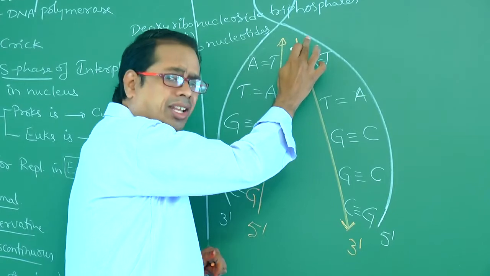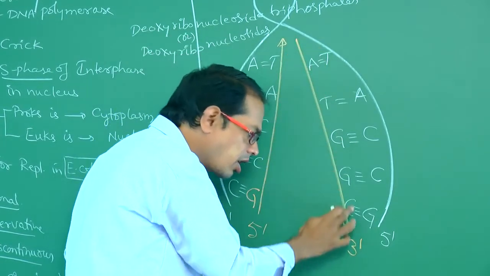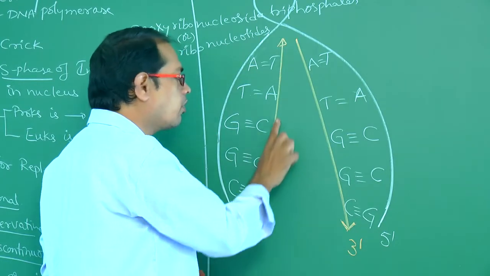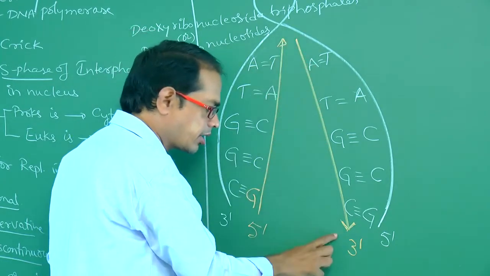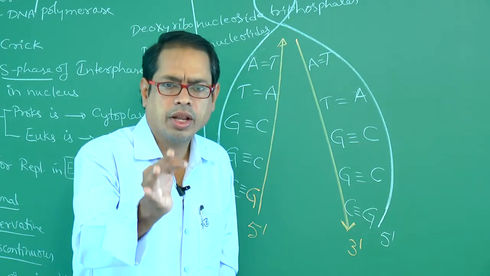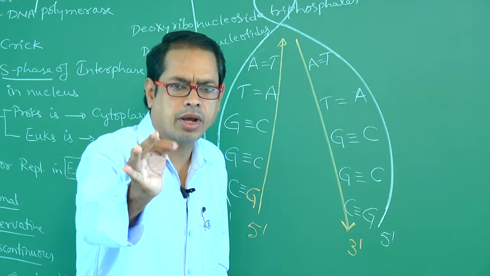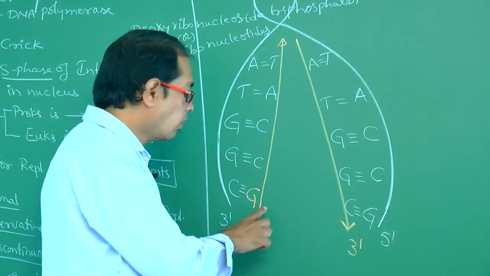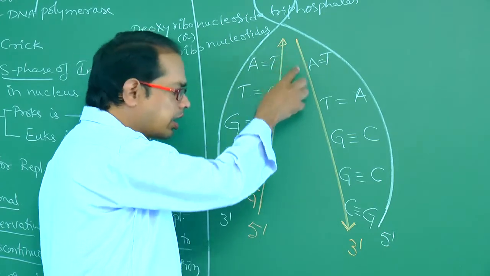So DNA polymerase catalyzes the polymerization in the direction of 5' to 3' only. Of course, this is the forward direction, and this is the backward direction. That's why it is bidirectional. So replication of DNA is in a bidirectional manner. True. What is the reason? One will be forward, the other will be backward.